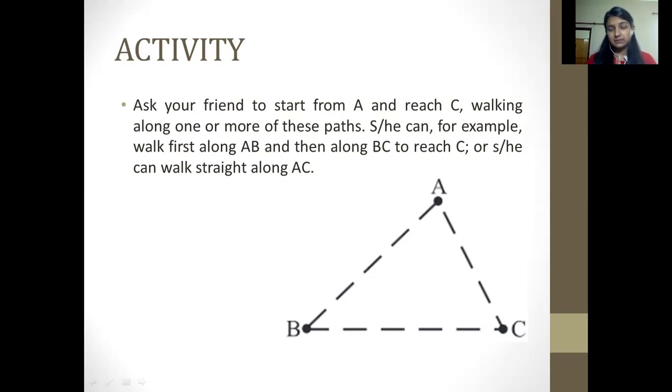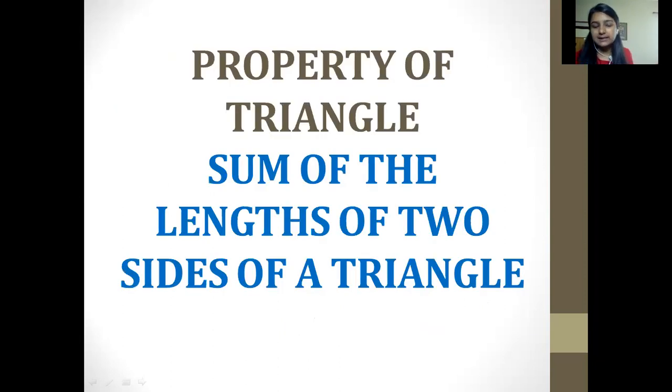So from this activity, what have we inferred in total? You might be quite confused. Let me clear it for you. That is the property we're going to do in today's class, the sum of the lengths. The sum of the distances AB and BC would be larger than the third side. That would be AC. AC would be less than the sum of AB and BC. So this is what we're going to do in today's class, another property of a triangle.